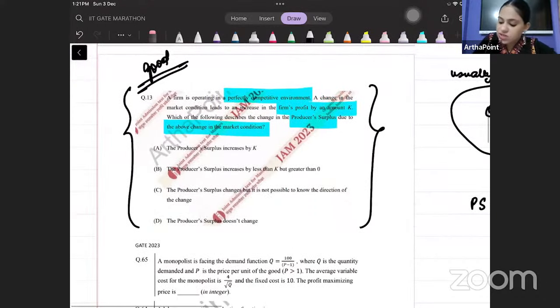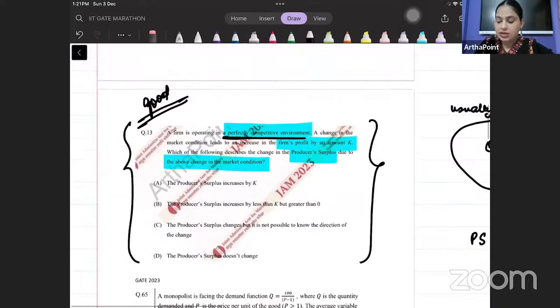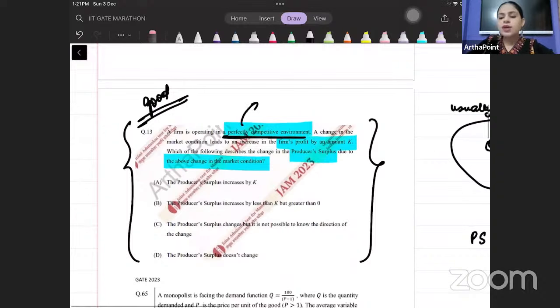Because beta, try to see, it says a perfectly competitive environment. Or perfect competition में, what do I want to do in the short run? I just want that my average variable cost should be covered. मुझे चाहिए कि मेरी AVC cover हो जाए. I just want my average variable cost to be covered.